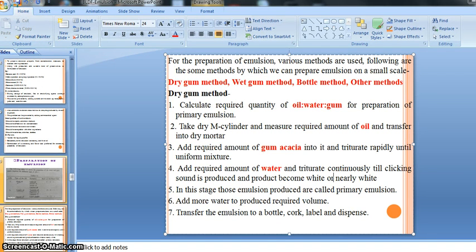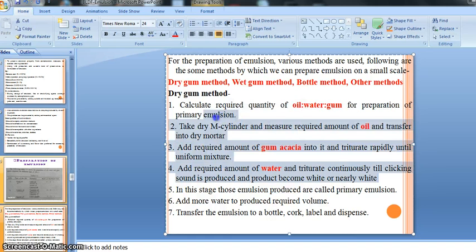So this is the procedure for our primary emulsion, because we have to prepare a primary emulsion first. Afterward, we have to